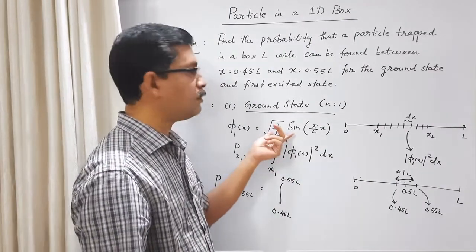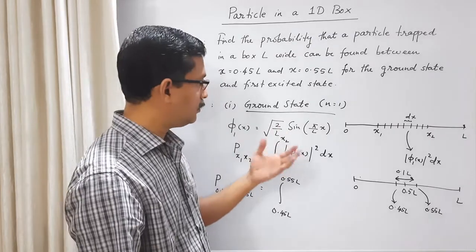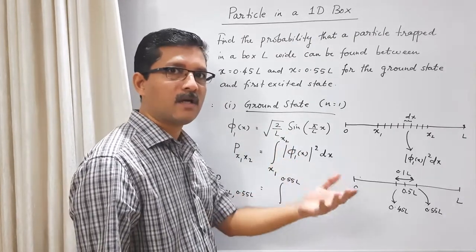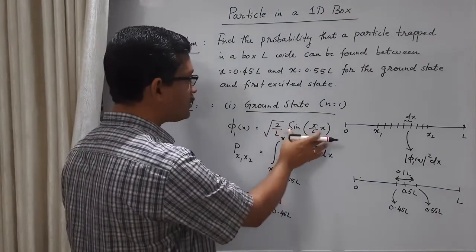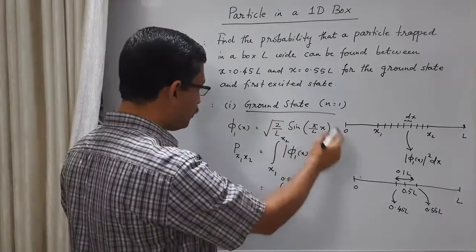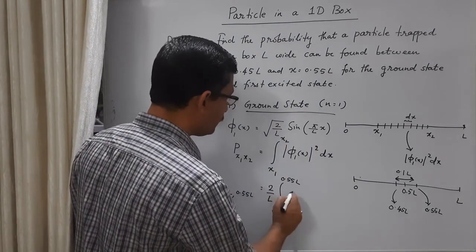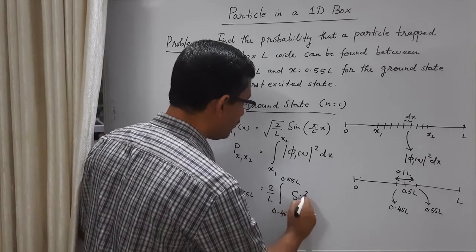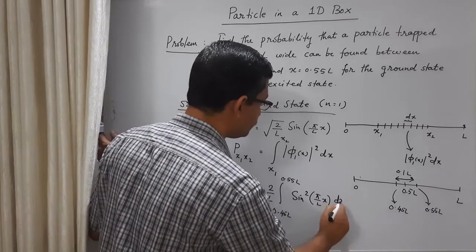But our wave function for the particle in a box problem is a real wave function, so phi 1 of x and phi 1 star of x are the same thing. So what you have is root 2 by L sine(pi by L into x) times root 2 by L sine(pi by L into x). Root 2 by L and root 2 by L give 2 by L, which we can take outside. The remaining thing is sine squared (pi by L into x) dx.